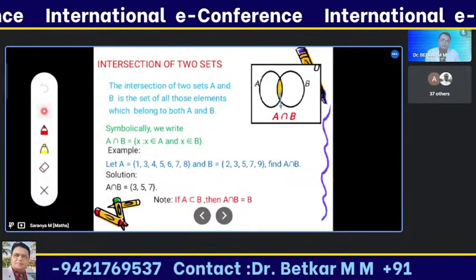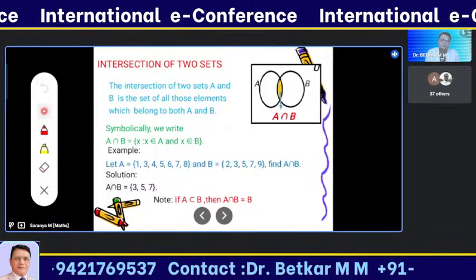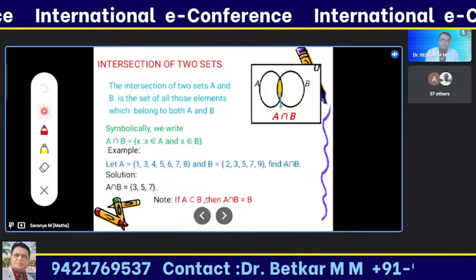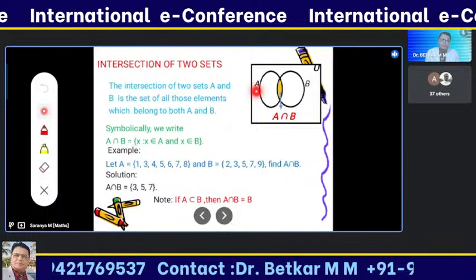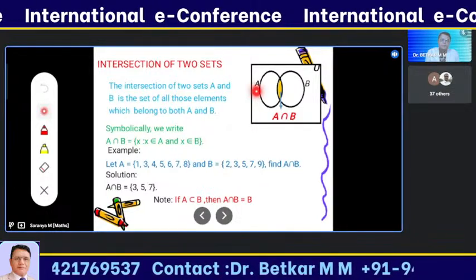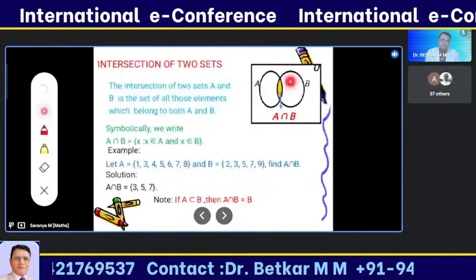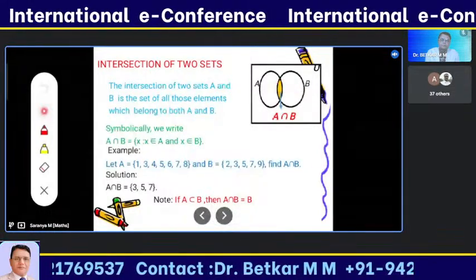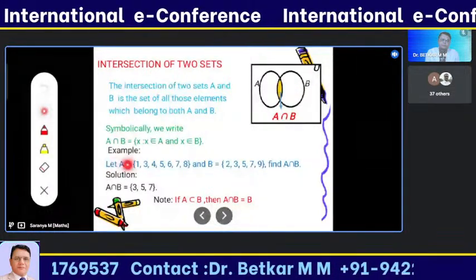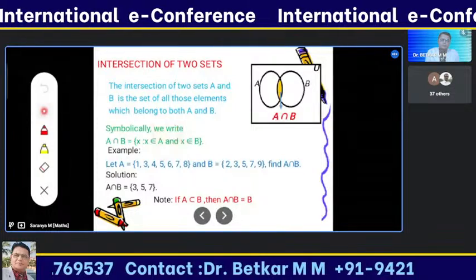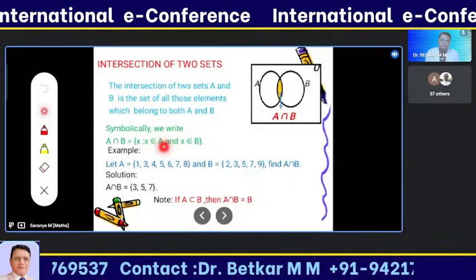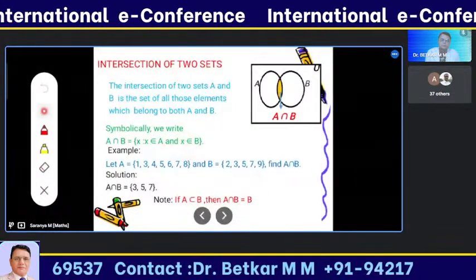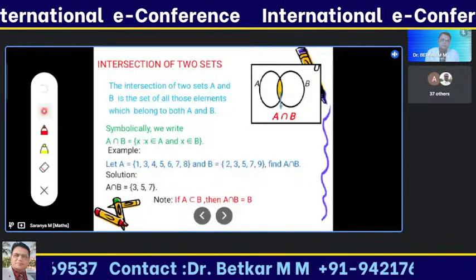So this is the intersection of two sets. I'm considering sets A and B. The intersection means the common meeting point of A and B. So here I shaded the portion of the common points. See through the example: it is A intersection B, with the elements which belong to both A and B. So see the numerical example.